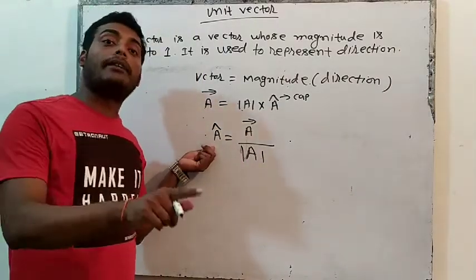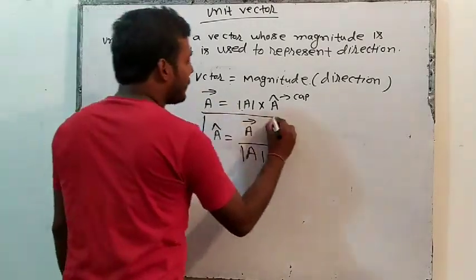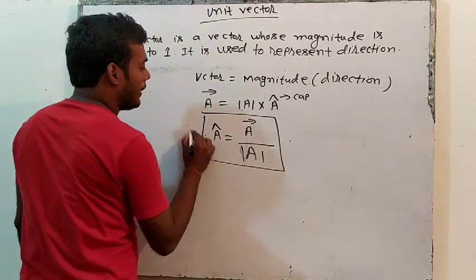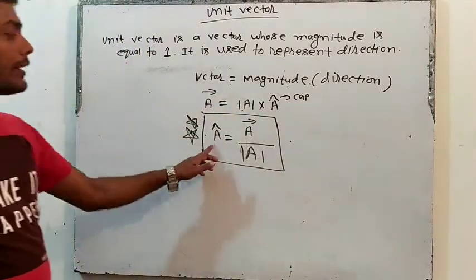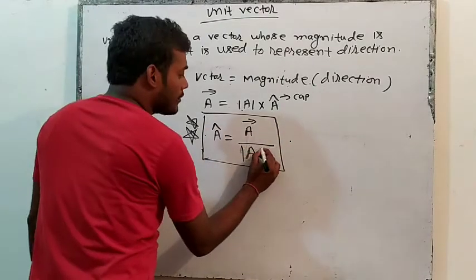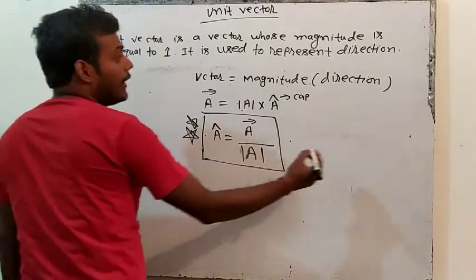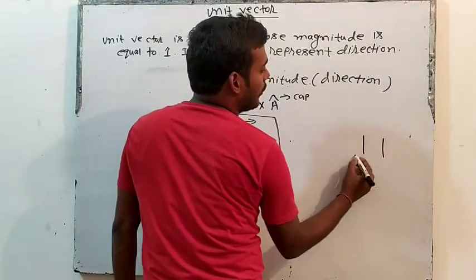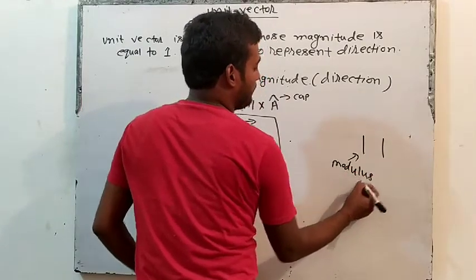So there will be a vector whose magnitude will become how much? 1. So unit vector is defined as vector divided by magnitude of vector. This formula you will memorize. What is unit vector? Unit vector is vector divided by magnitude of vector. Magnitude of vector means what is this? This sign is modulus of vector. If you put anything inside, this is known as modulus.